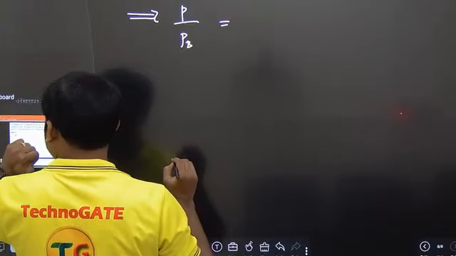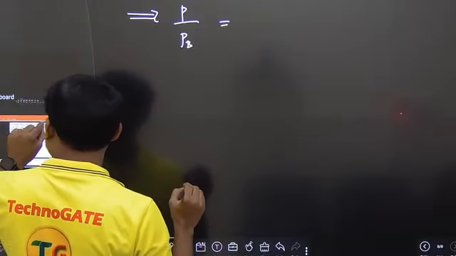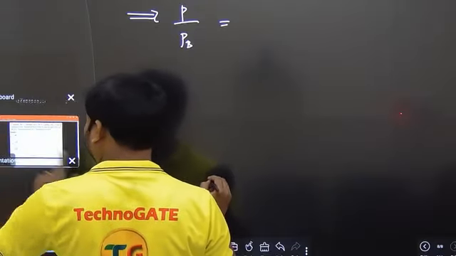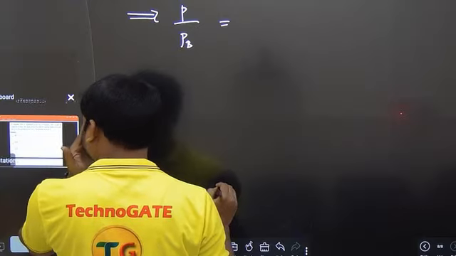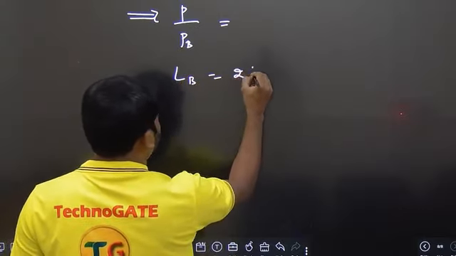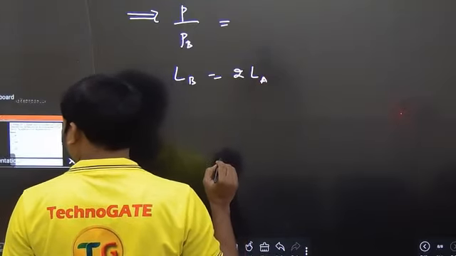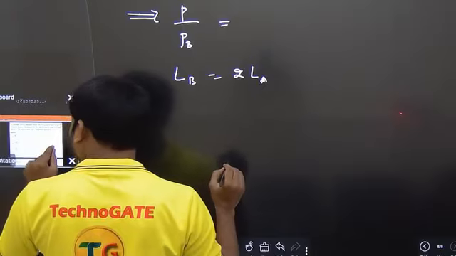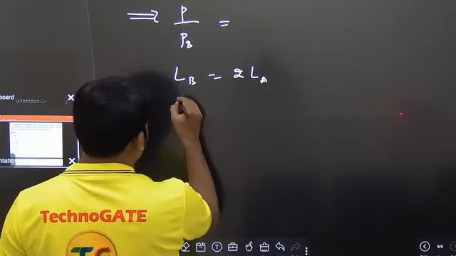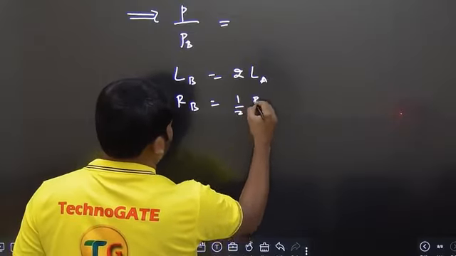What they are telling here: the streamline flow is maintained across the two capillary tubes A and B connected in series. Length of B is twice that of A. Length of B is equal to twice that of length of A. And the next one is basically the radius of B is half that of A. Radius of B is equal to half that of radius of A. So this is the value.